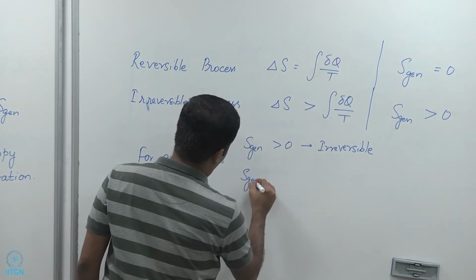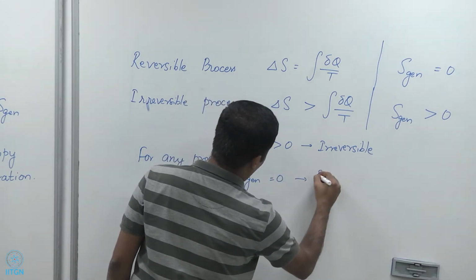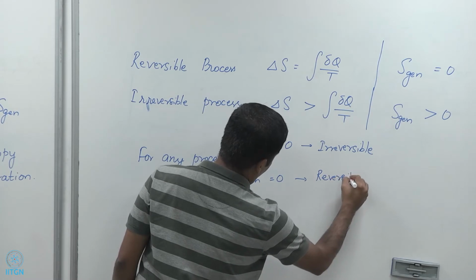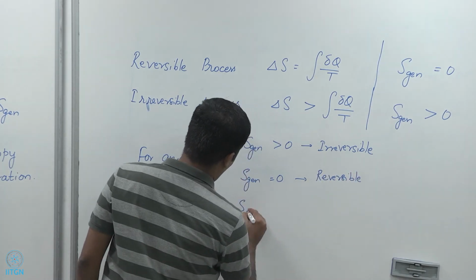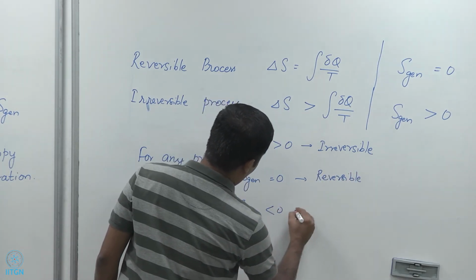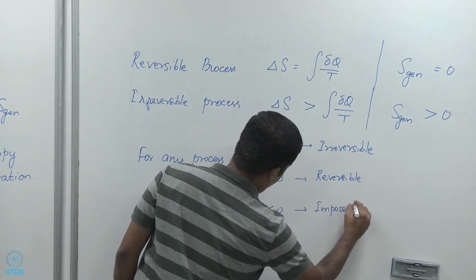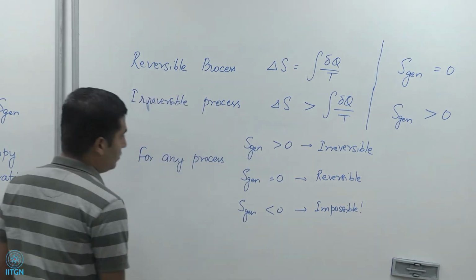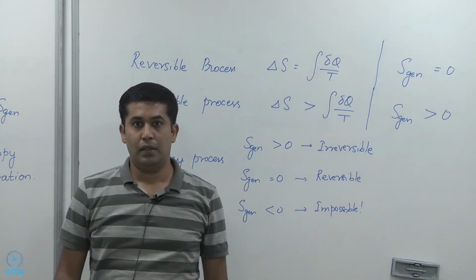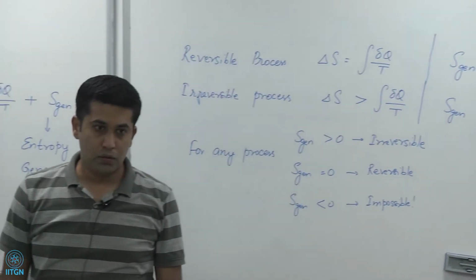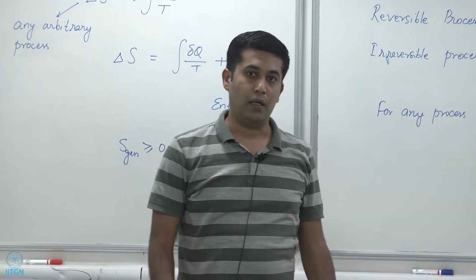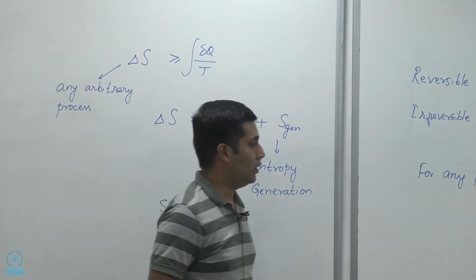S-gen equal to 0 means it's a reversible process. And S-gen less than 0 is impossible. Right? So let's look at two common scenarios that we encounter using this right here.